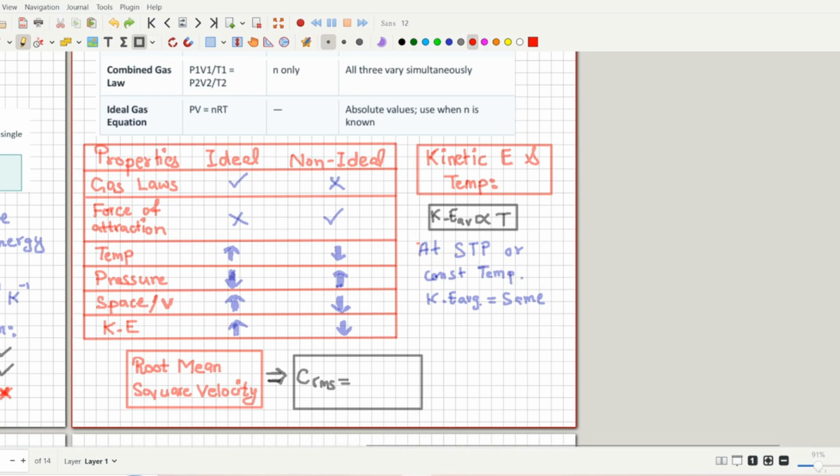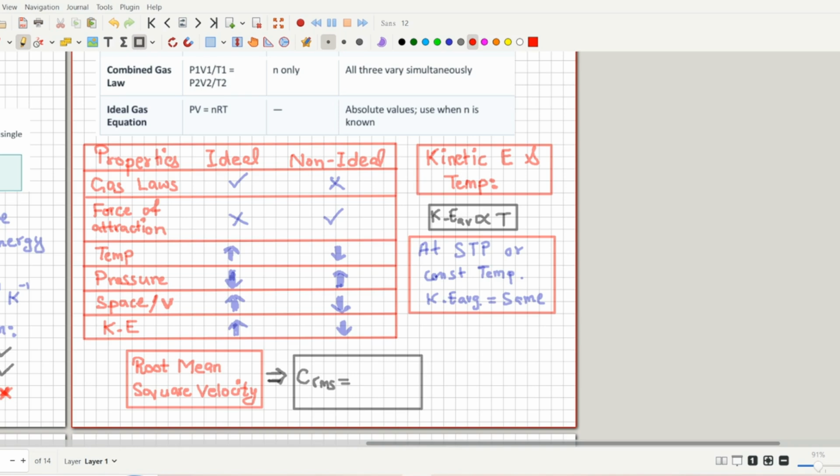So this is the thing that you have to memorize: kinetic energy will remain the same at STP or constant temperature, no matter what is happening outside, no matter what chaos is happening, no matter how many changes are being made outside. What is the other thing that you have to know?